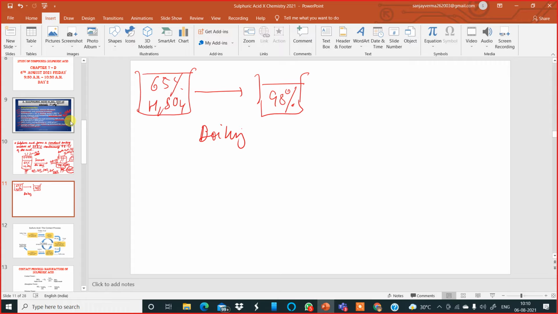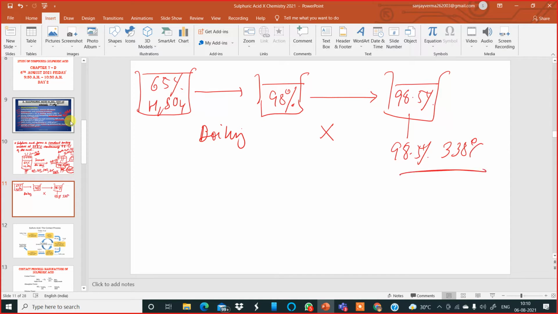But beyond 98%, if you want to make it 98.5%, which is very, very pure, then we cannot use boiling. It has to be distilled. Distillation or boiling cannot be used to concentrate sulfuric acid, because it forms a constant boiling mixture at 98.5% and the temperature is 338 degrees Celsius.